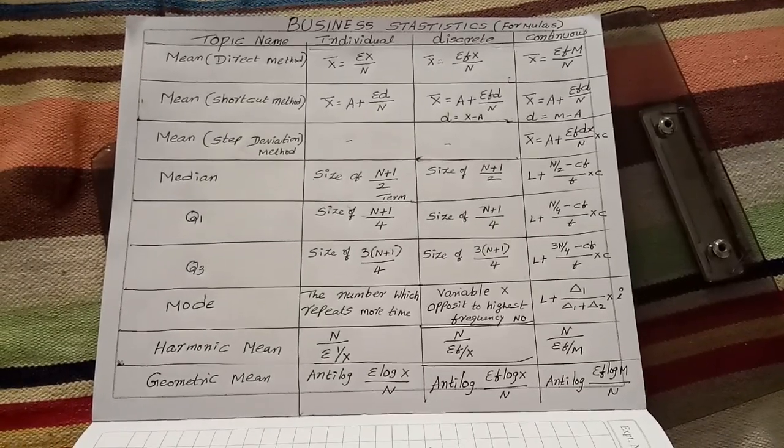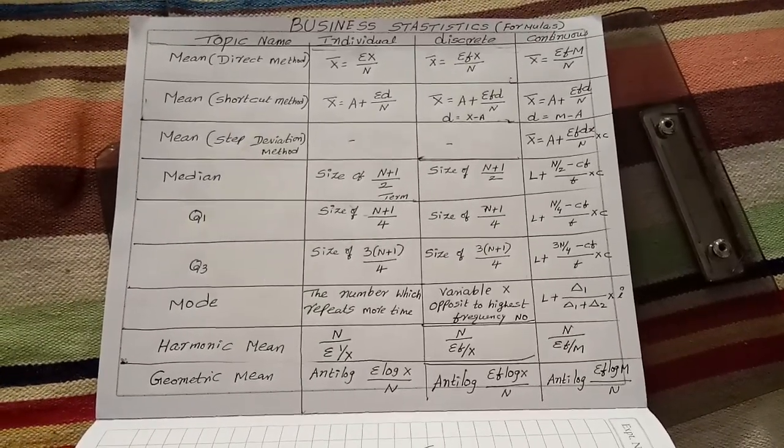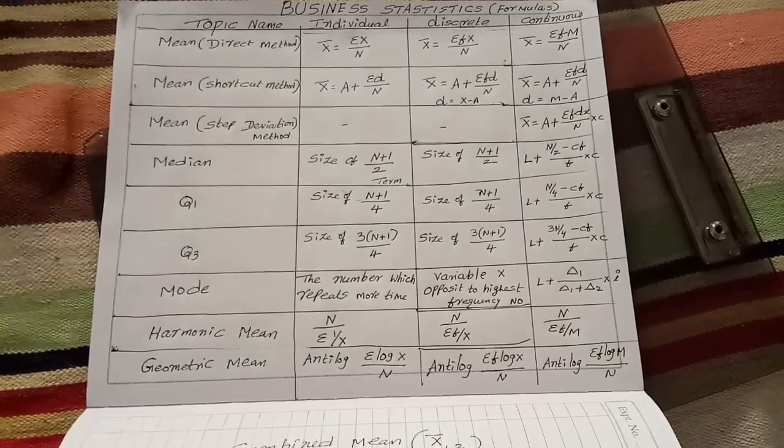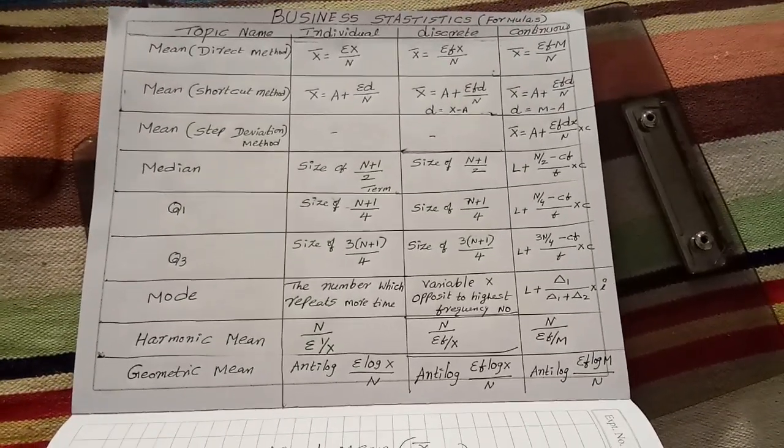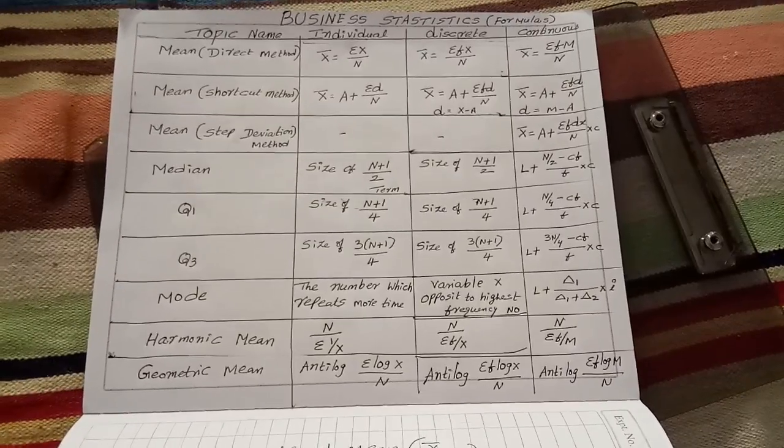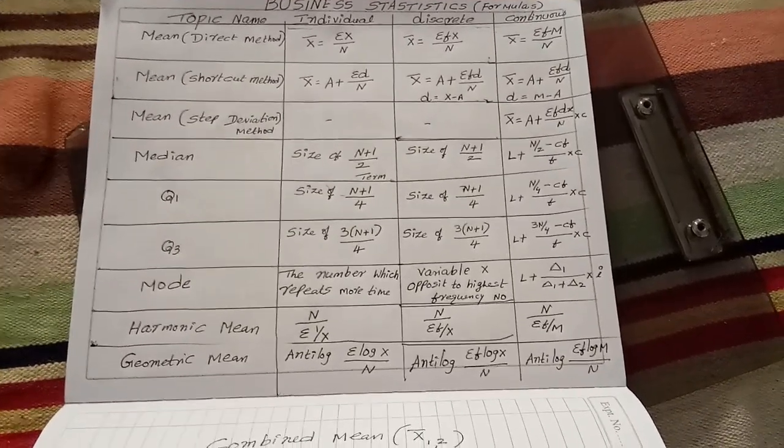Other than this, we also learn about deciles and percentiles. Decile means 10th place of the series. Percentile means 100th place of the series.